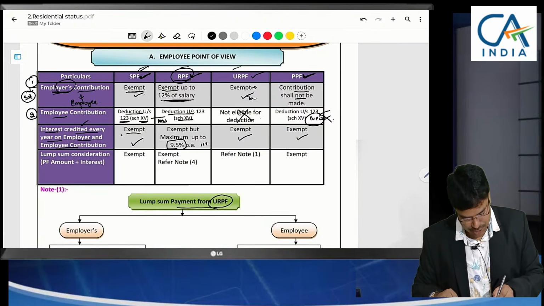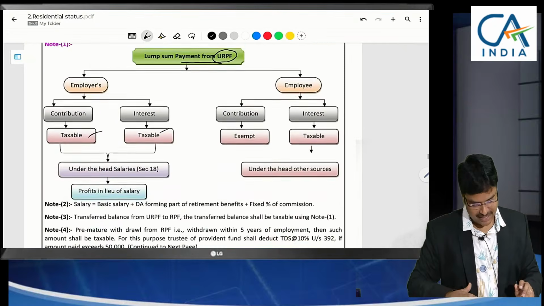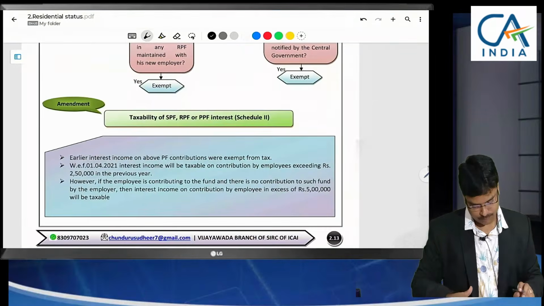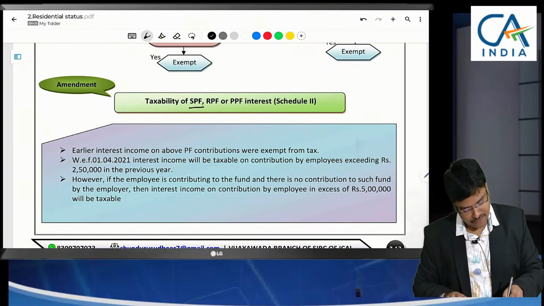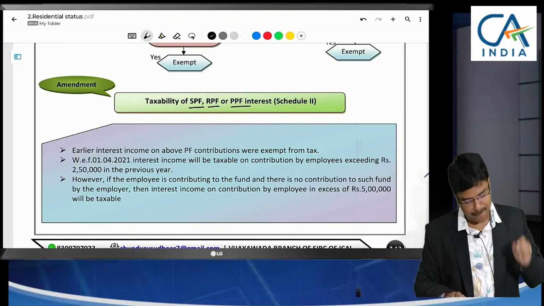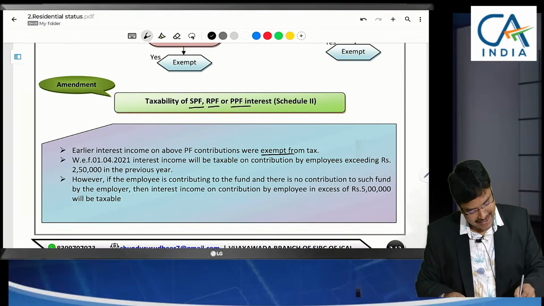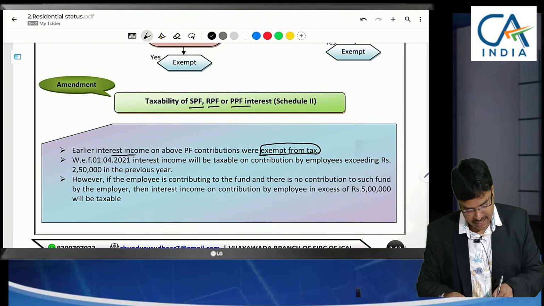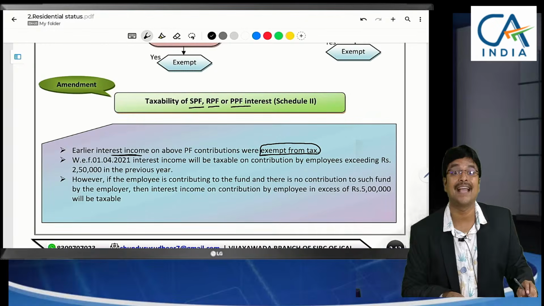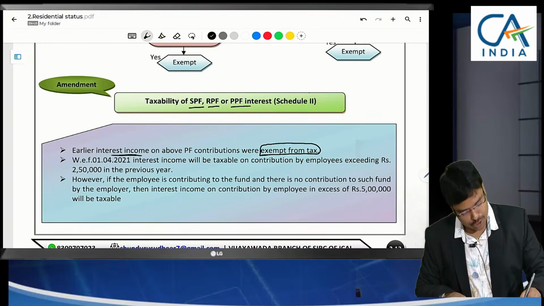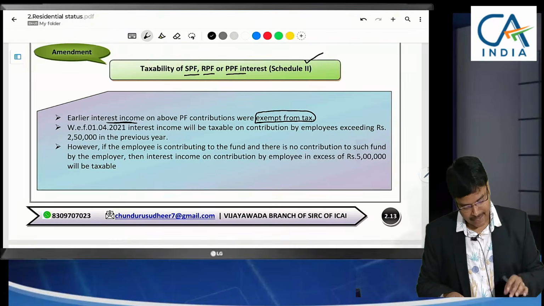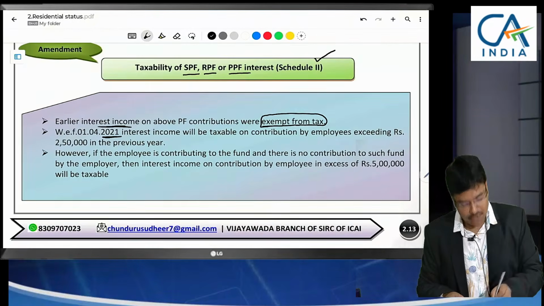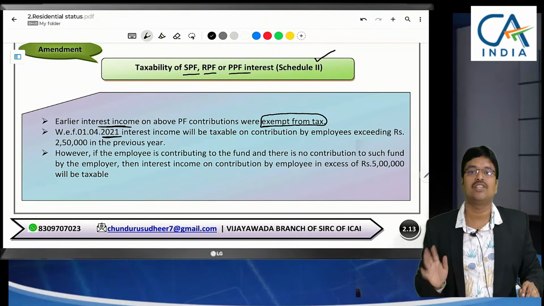But for this statutory provident fund, there is a limit fixed in schedule 2. Generally, statutory provident fund, recognized provident fund and public provident funds are exempted from tax. Interest income from those provident funds are exempted from tax. Even schedule 2 of the New Income Tax Act also specified the same. But from 2021 onwards, even in the old act also this change is there.